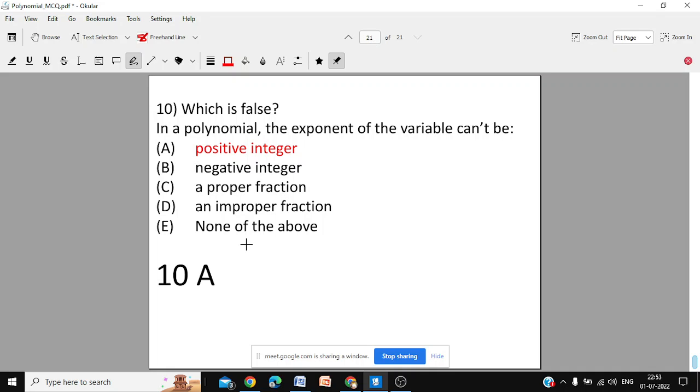Now 10. In a polynomial, the exponent of the variable has to be 0 or a positive integer. It cannot be a fraction, and it cannot be a negative integer. So when you are saying it cannot be a positive integer, that is false. It cannot be a negative integer is true. It cannot be a proper fraction, it cannot be an improper fraction, but it has to be a positive integer. So 10A is the correct answer.